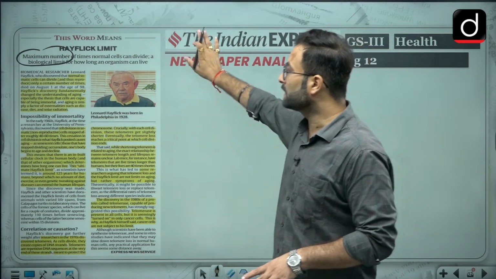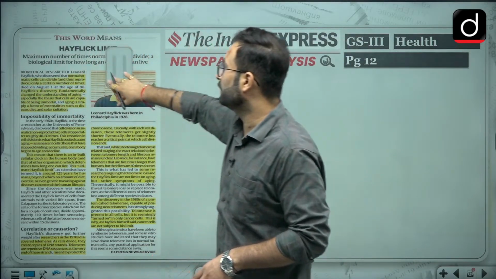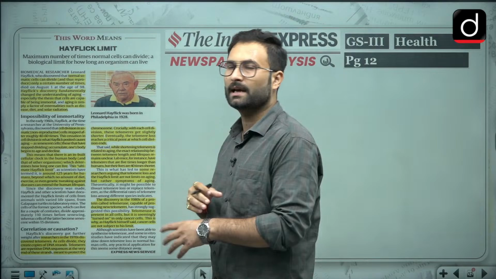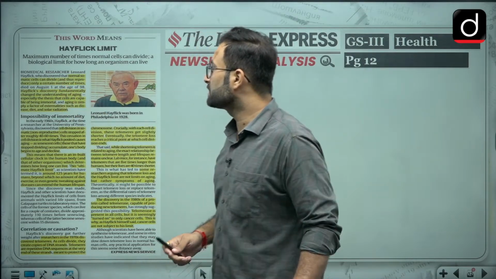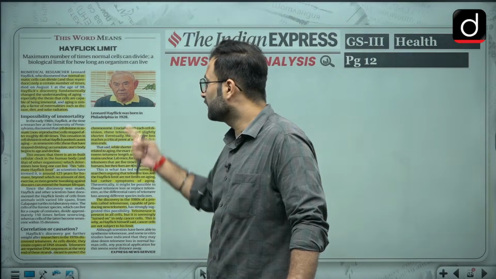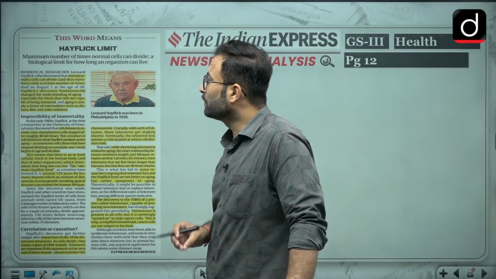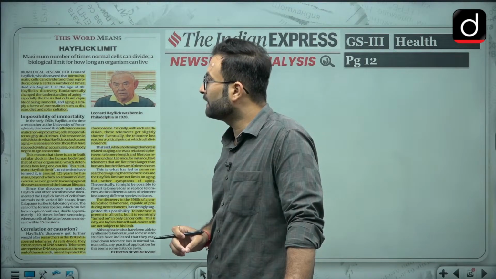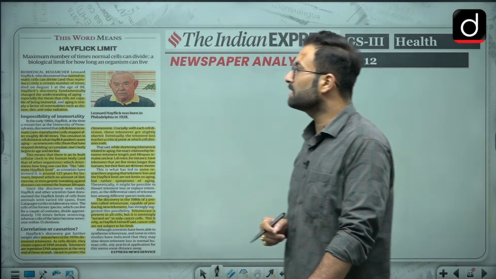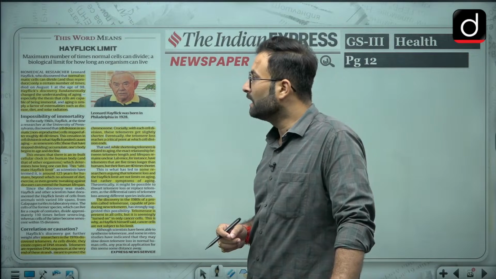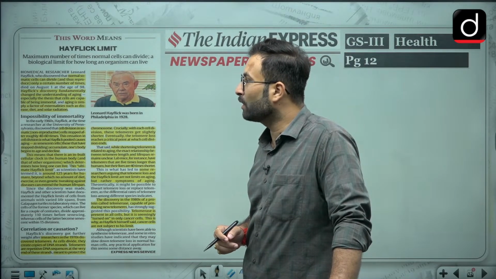Now let's see how it is working inside, or you can say the etymology of this particular thing. There was this biomedical researcher Leonard Hayflick, the picture is given, who discovered that the normal somatic cell can divide and thus reproduce only a certain number of times. And Hayflick's discovery fundamentally changed the understanding of aging, especially the thesis that cells are capable of being immortal.